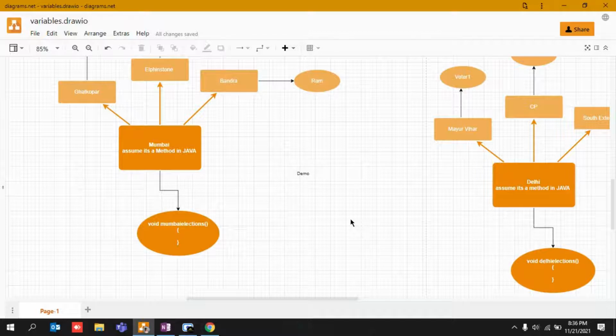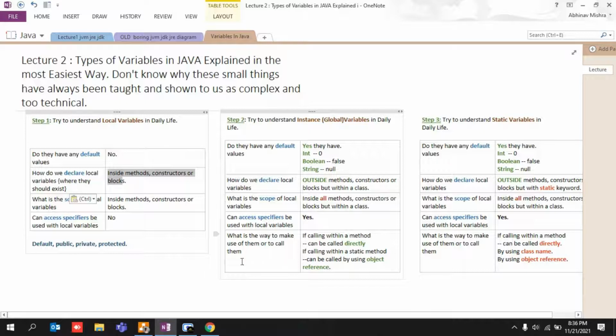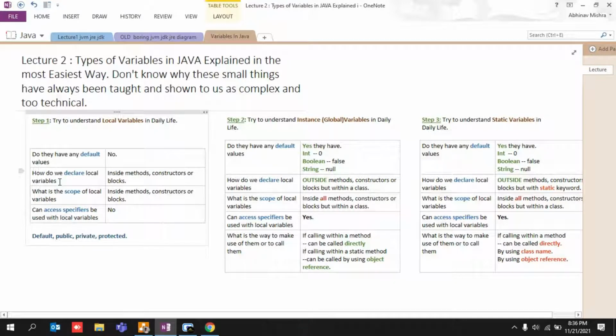No virtual examples like I'm giving over here. Why? Because over here we are just going through these theoretical concepts and understanding them, so that by the end of this lecture, when you start writing code on your own, you are able to associate your life with those local variables that are explained in Java, because everything is interrelated, everything is connected. There are no fancy or alien concepts over here.